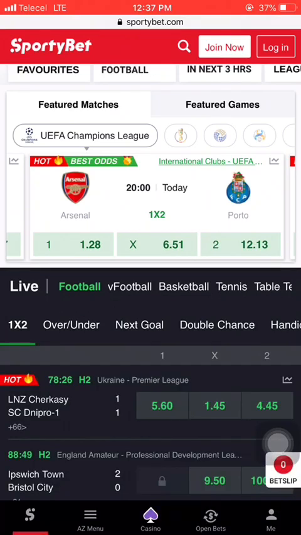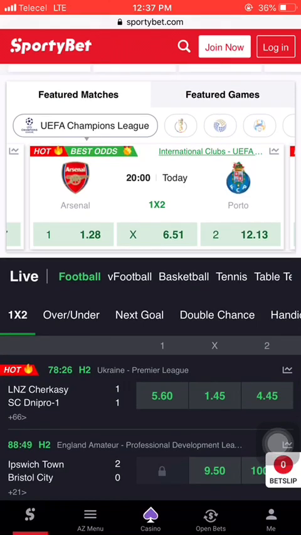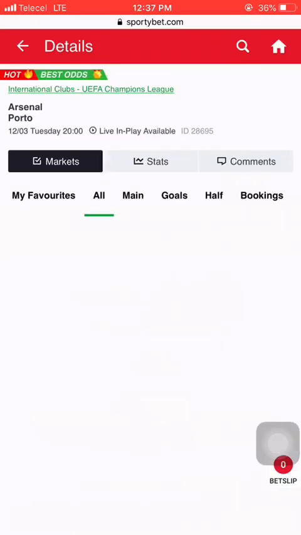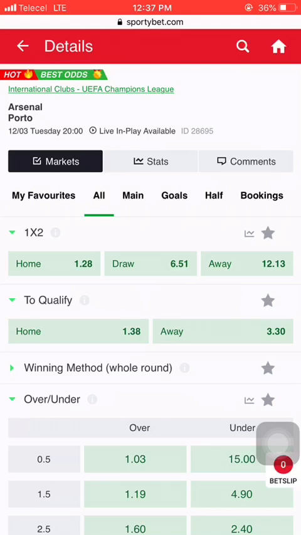Now let's move to the second thing you have to know in sports betting before you start betting. So let's open this game, let's tap on this Arsenal game, and let me show you something here. In sports betting, we have many markets. Market means the things you will bet on, and if it comes true, you will win your bets successfully.